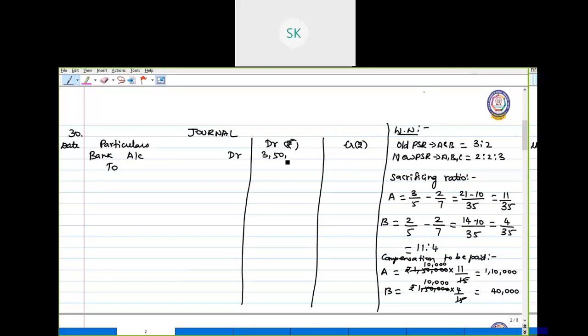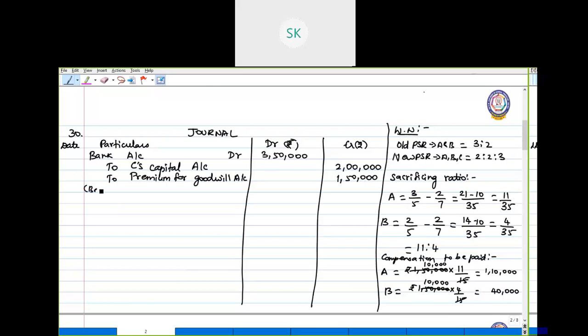So bank account debited with 3,50,000 to C's capital account rupees 2 lakh, and premium for goodwill account 1,50,000.